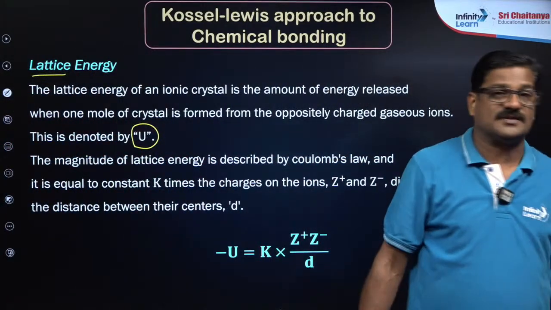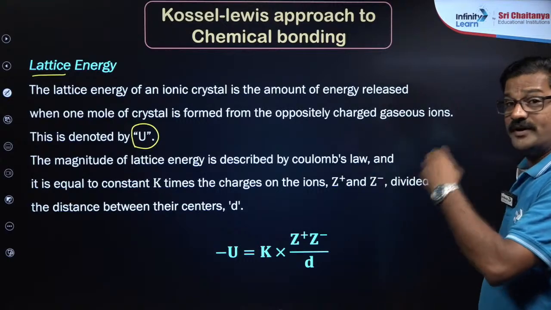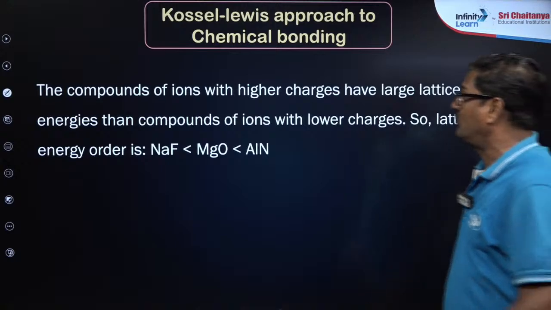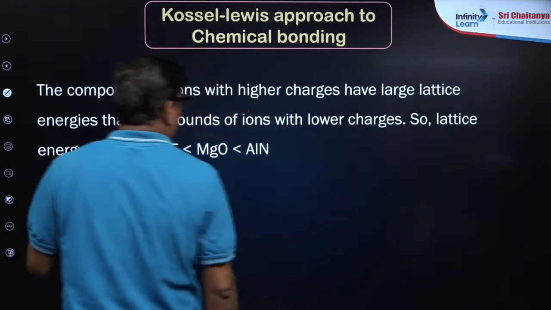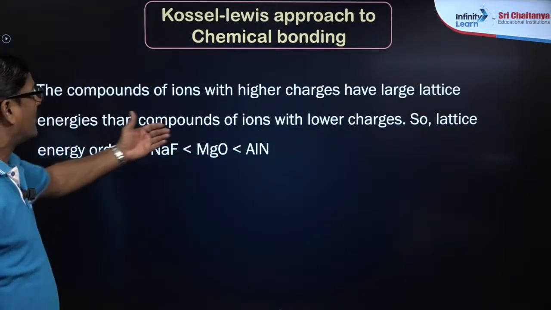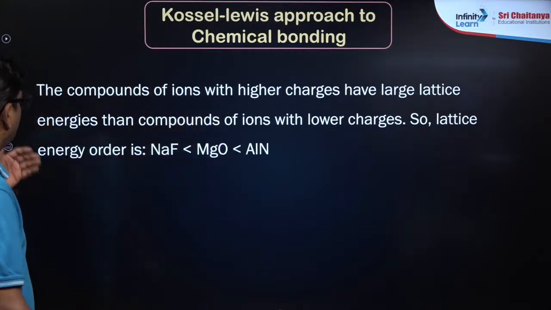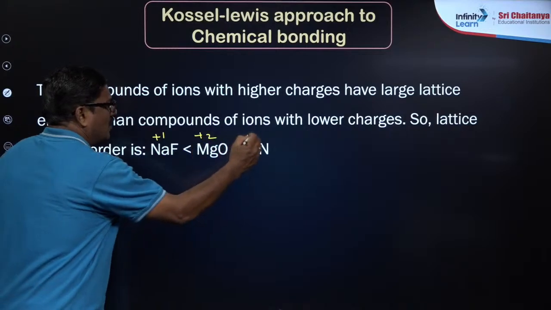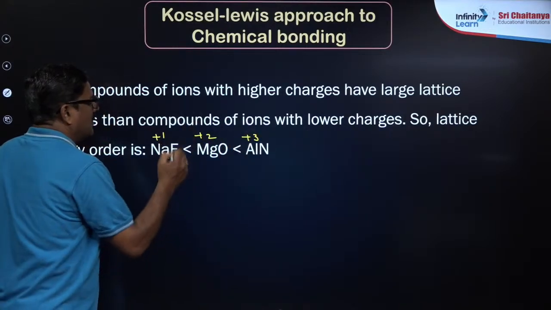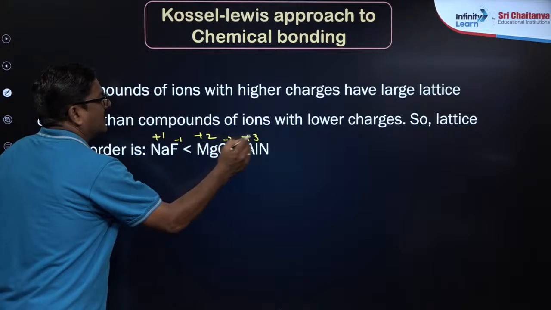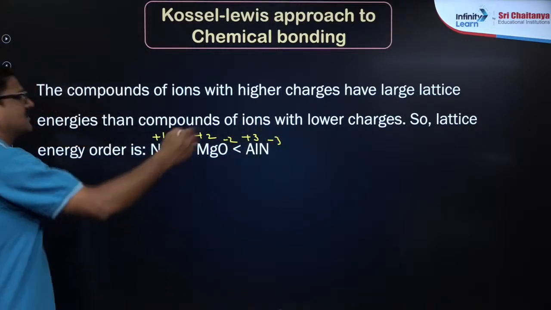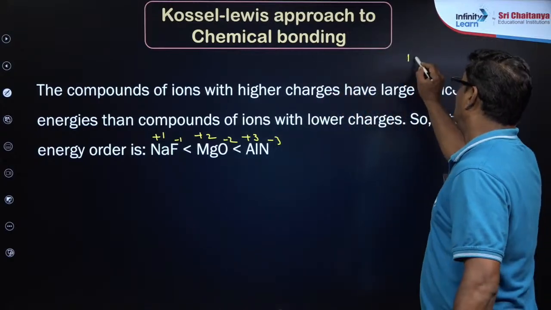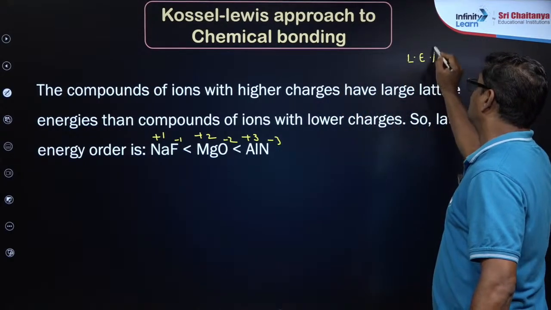Based on that, you can say how the melting point and the solubility is decided. Compounds of ions with higher charges have larger lattice energies than compounds with lower charges. So lattice energy is in the order sodium plus 1, magnesium plus 2, aluminum plus 3, and fluoride minus 1, minus 2, minus 3. As the charge quantity increases, its lattice energy increases. As lattice energy increases, its stability increases.